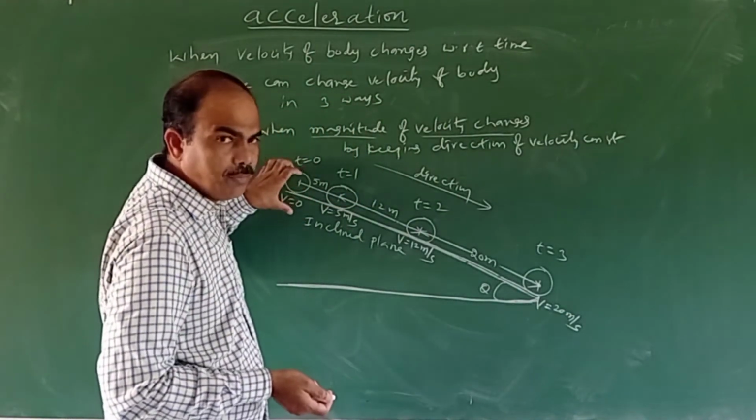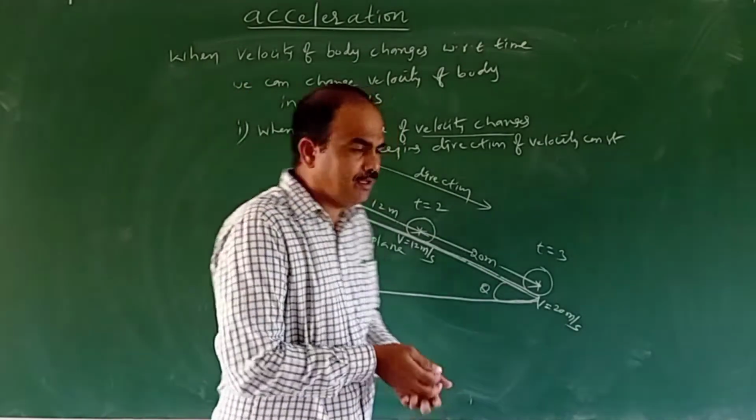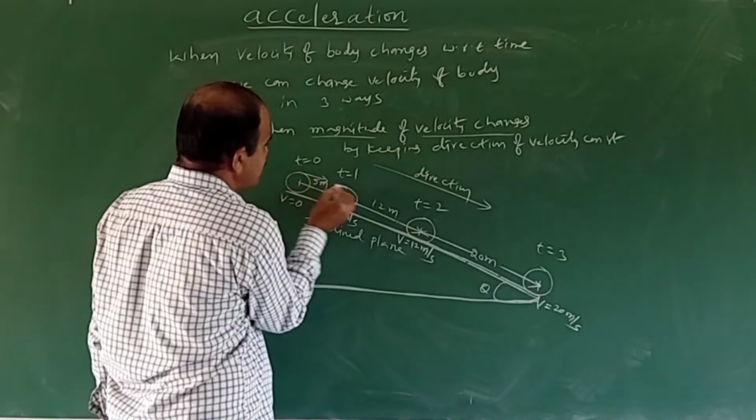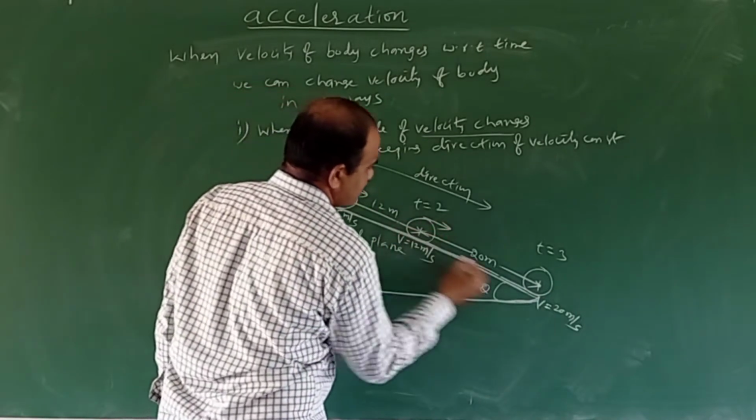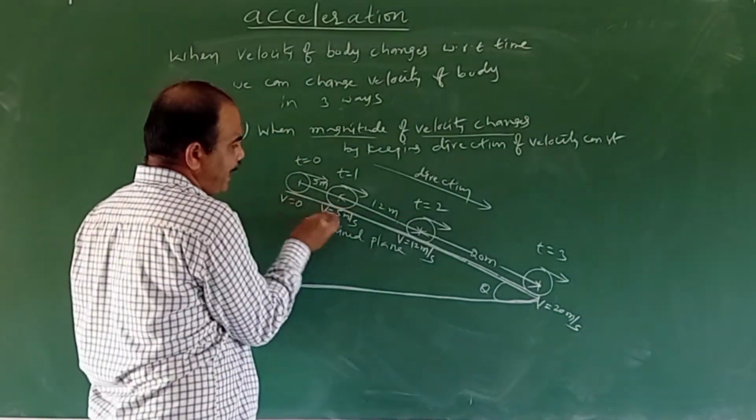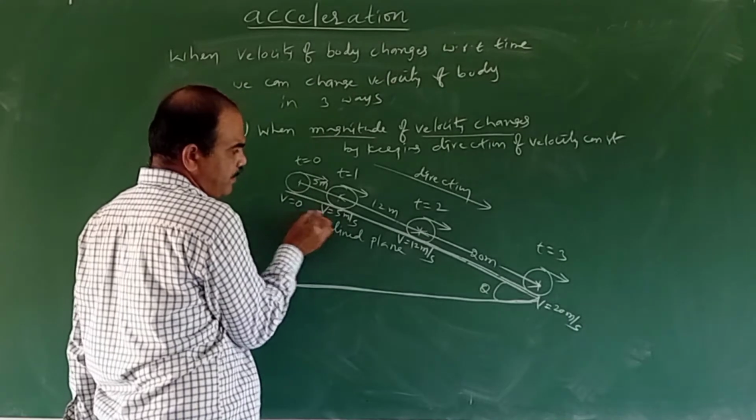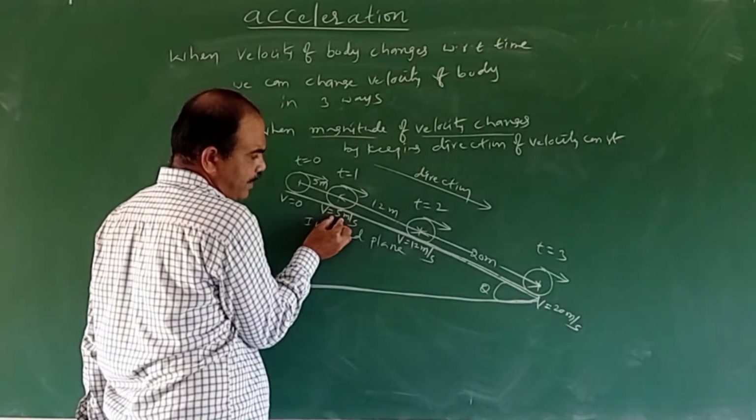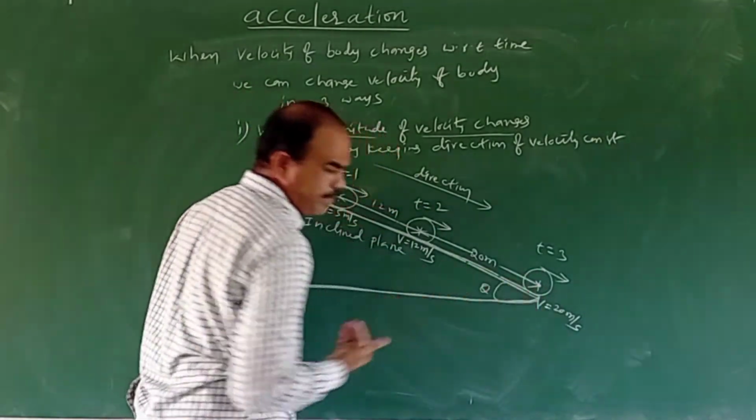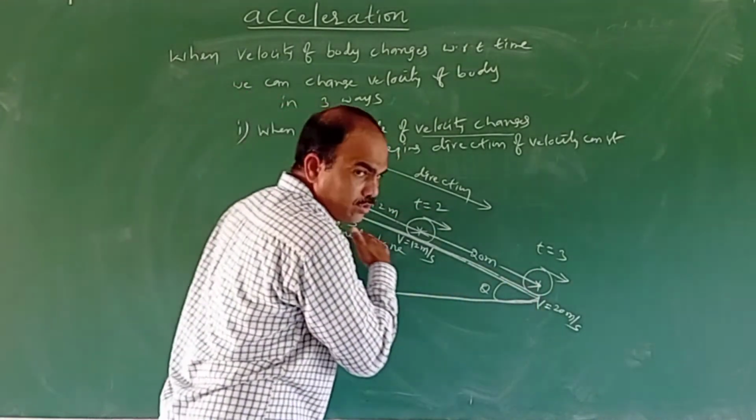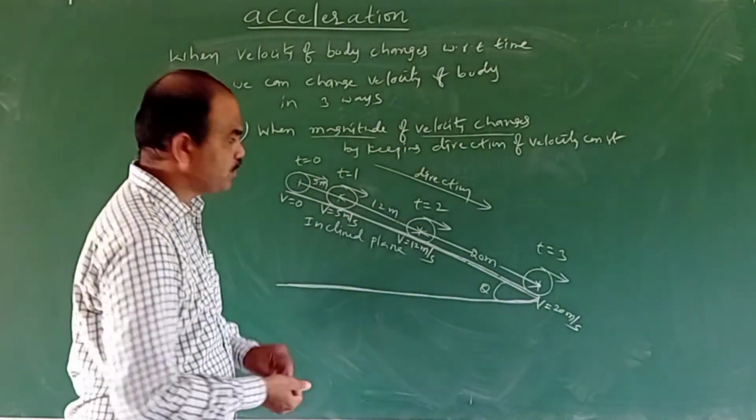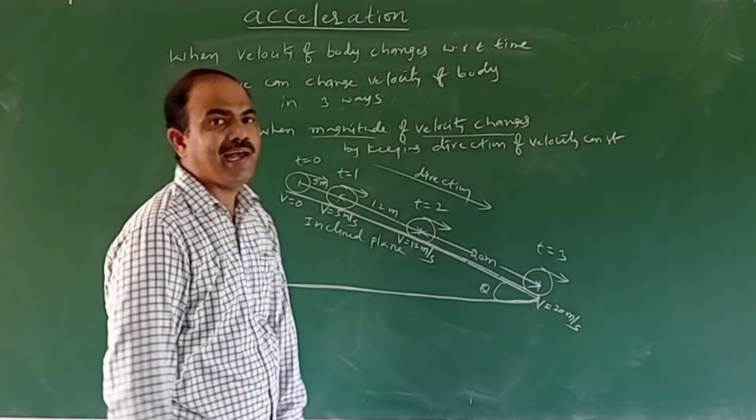So when this ball is traveling along the inclined plane, the direction of the velocity is always in this direction. The direction of the velocity is not changing. Only the magnitude is changing. Here the magnitude of velocity is 0, after 1 second it is 5 meters per second, in the next second 12 meters per second, and next 20 meters per second. The magnitude of the velocity is changing, but the direction is not. That's why we say that the body has acceleration.